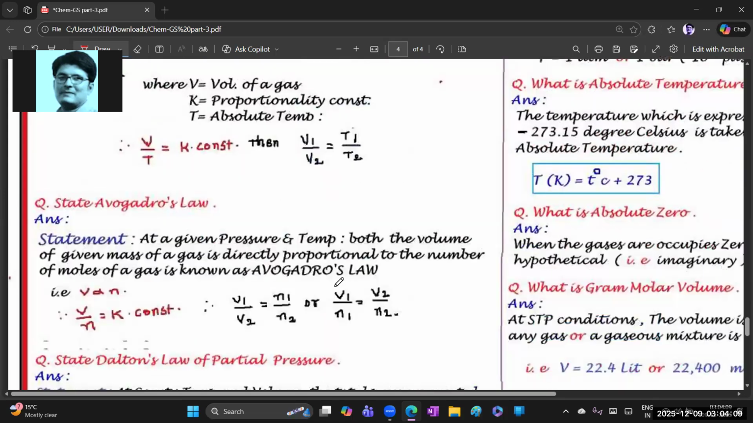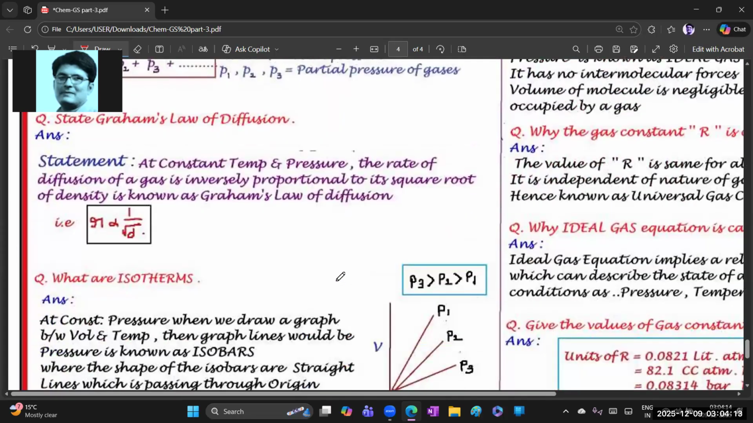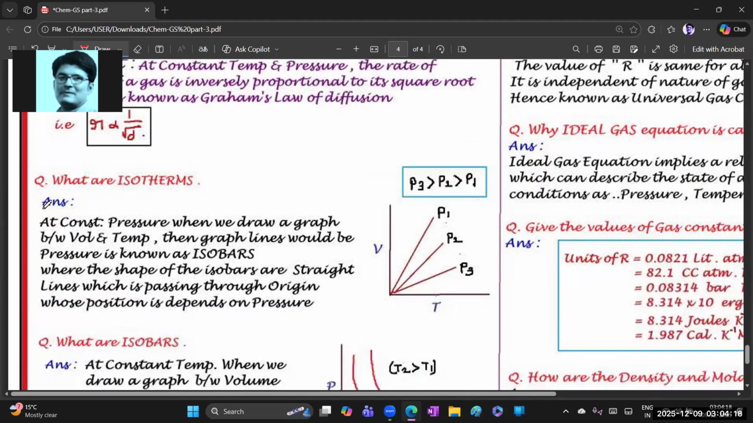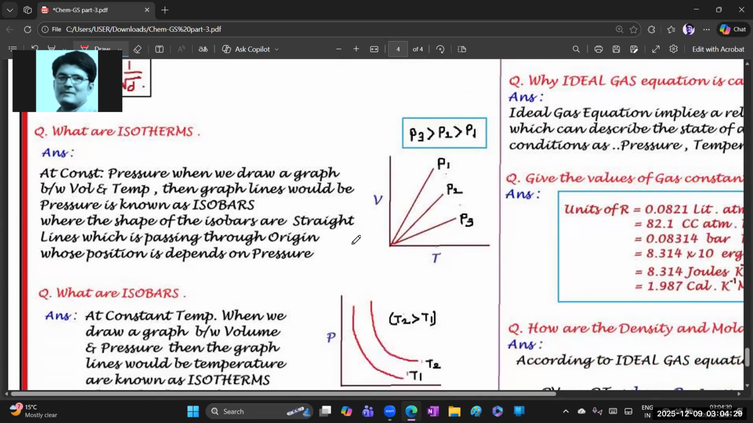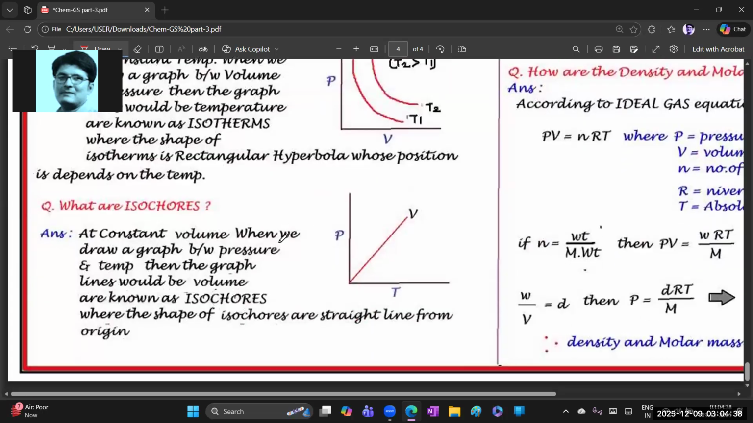So Charles' law, Avogadro's law, Dalton's law, and Graham's law of diffusion, same as it is. Next, isotherms. Isotherms also, whatever I explained for Boyle's law, that next part is there. As it is, that statement part and this graph part you need to mention. Next, isobars, same copy to paste, I already explained that in the part one video. Next, what is isochore? This one is extra.